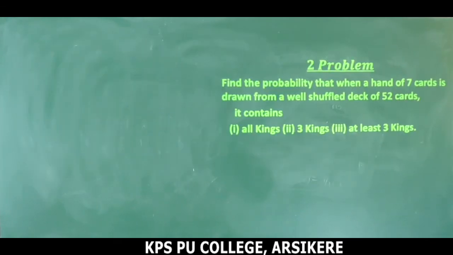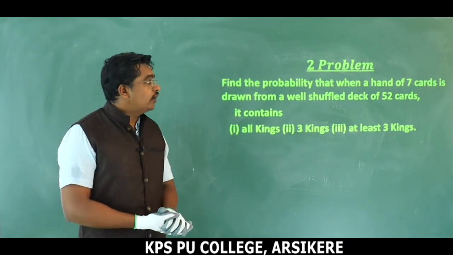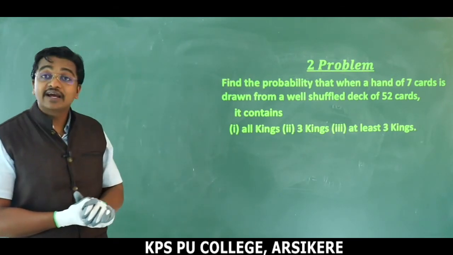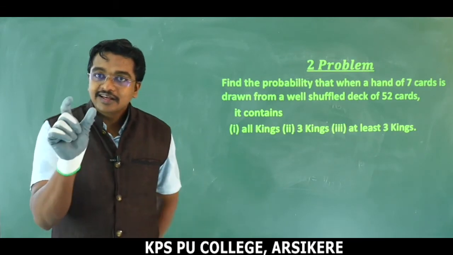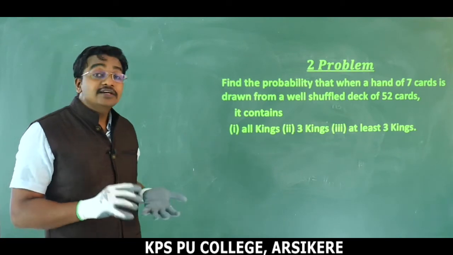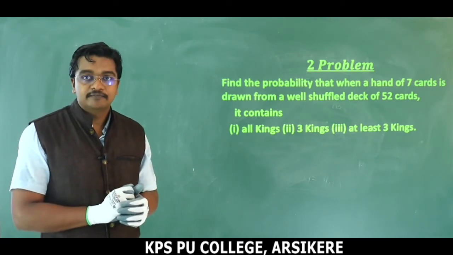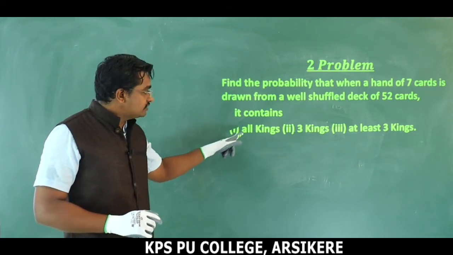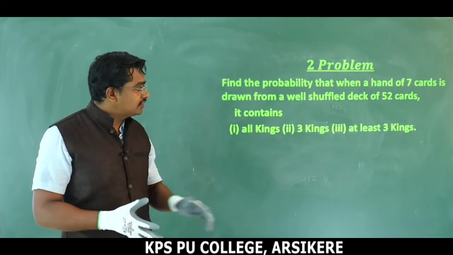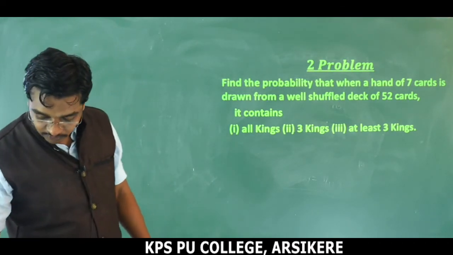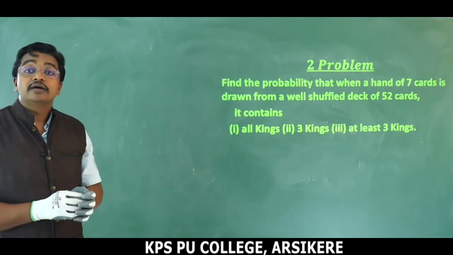Now dear children, we are moving to the second problem. Find the probability that when a hand of 7 cards is drawn from a well shuffled deck of 52 cards. A deck is nothing but a pack of 52 cards, right? So we are drawing 7 cards at a time. The conditions are: first, all kings, and second, at least 3 kings. Understood, children? Just remember, I will give a brief introduction about the deck of cards.